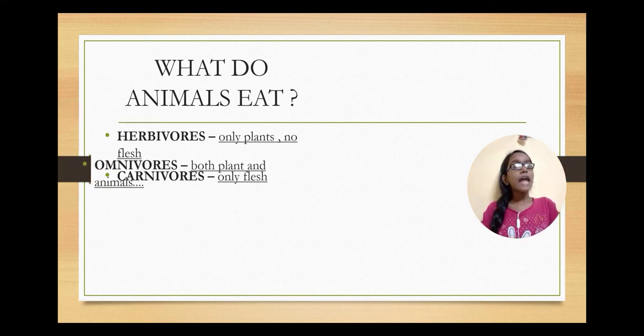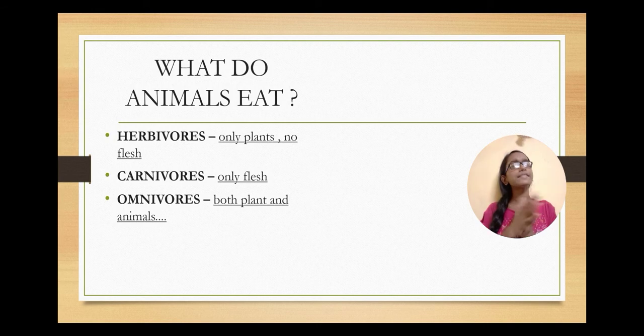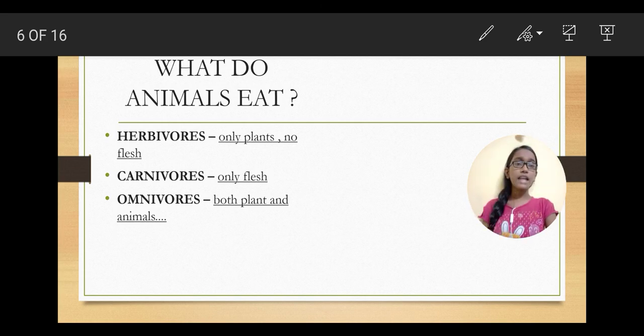Fine. Carnivorous animals are animals that eat only and only flesh, meaning they will never even touch vegetarian food. They are always like, let us eat non-vegetarian food, and they will only eat the non-veg food that they get or we provide them. Fine. So what are the examples for carnivorous animals? The lion, the tiger, the cheetahs, the leopards, then the chimpanzees are omnivorous. Brown bears are also omnivorous animals.